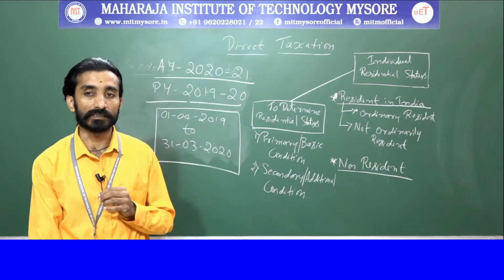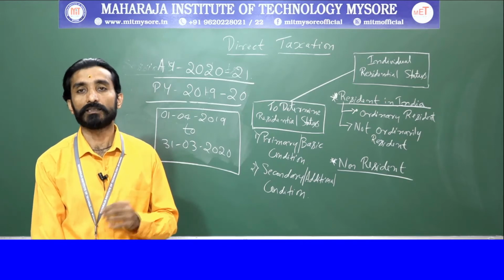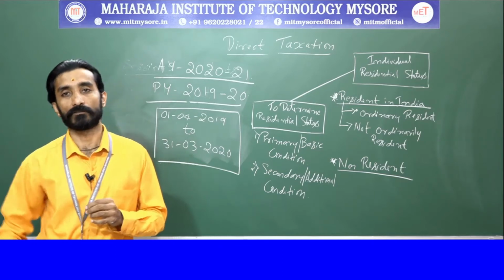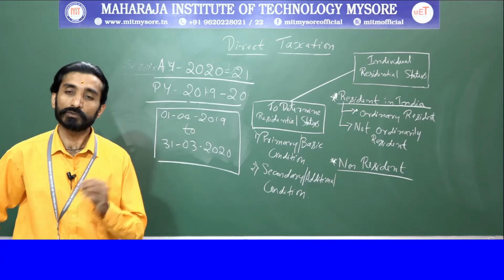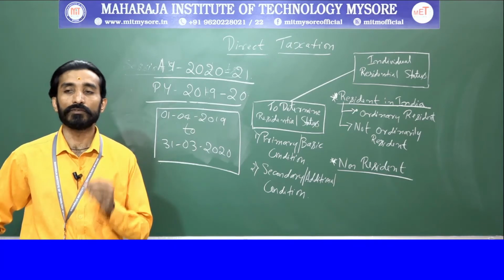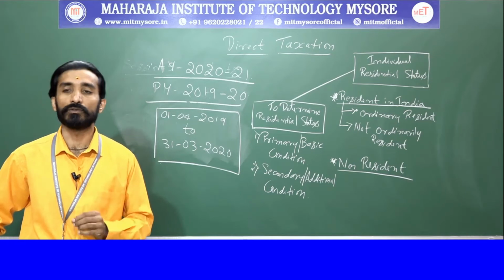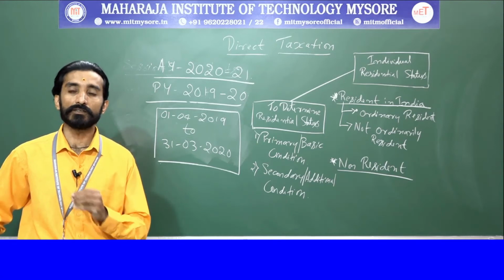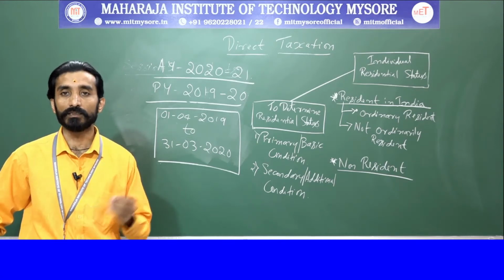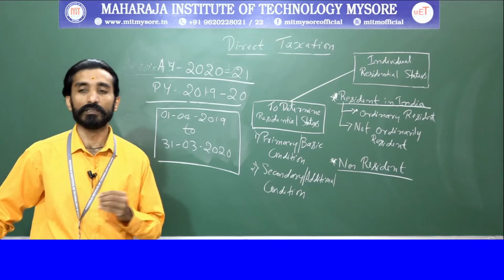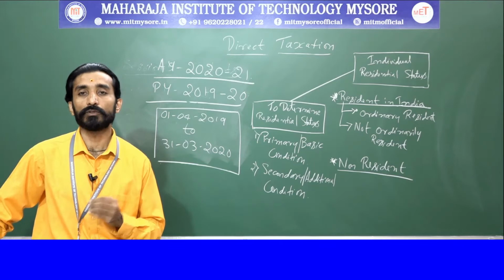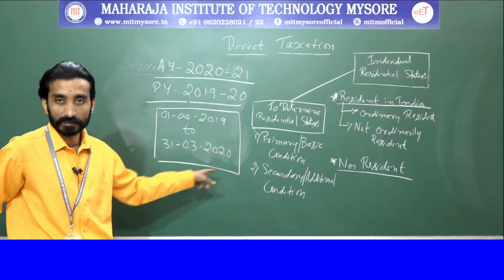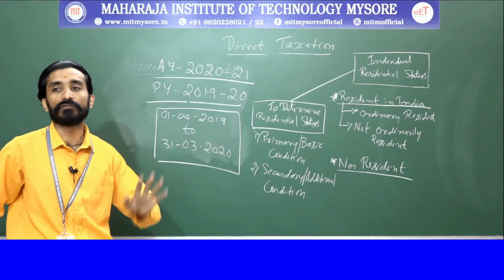What does the basic condition say? Your basic condition says that an individual should be in India for 182 days in the previous year, right? But Mr. Surendra was there only for 53 days. So he is not satisfying the basic condition, meaning he did not fulfill the conditions set by the authority to determine his residential status. He came to India only for 53 days in the previous year.